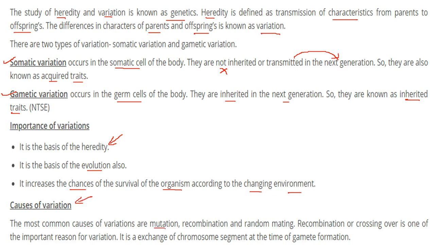It can be mutation, recombination, random mating. These are the most common causes of variation: mutation, recombination, and random mating. The recombination or crossing over is an important reason for variation. It is basically the exchange of chromosome segments at the time of the formation of the gamete.